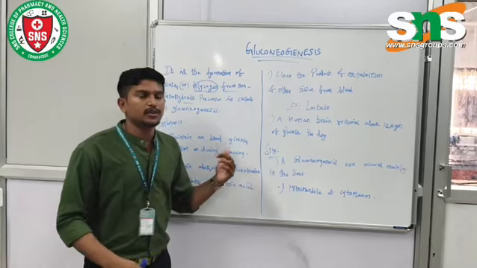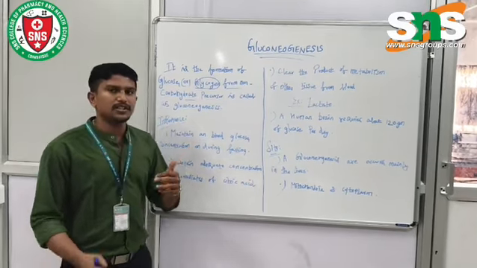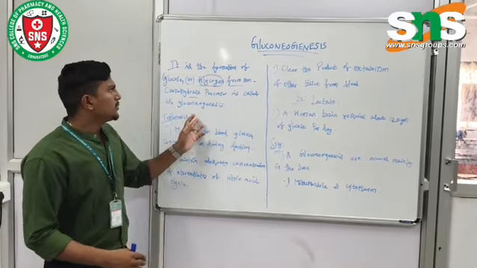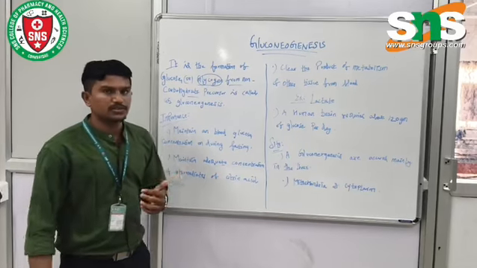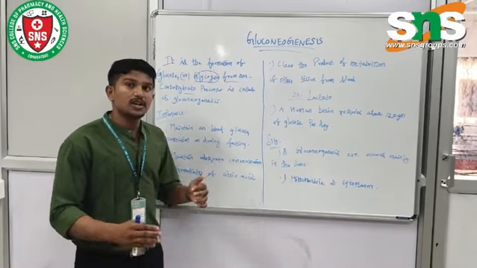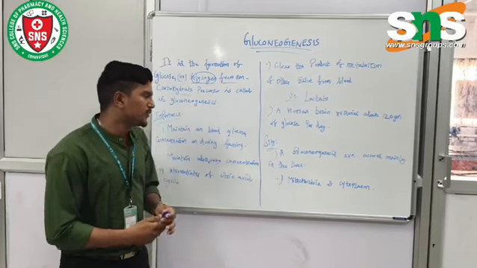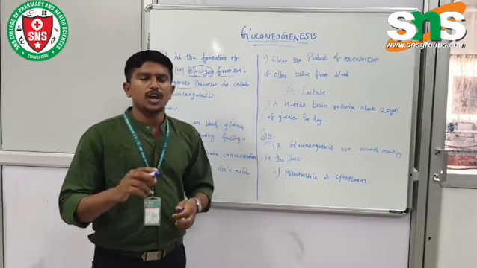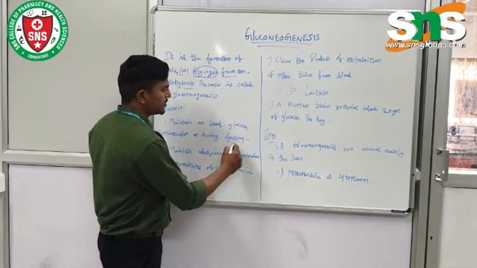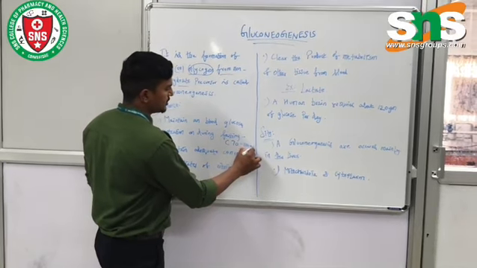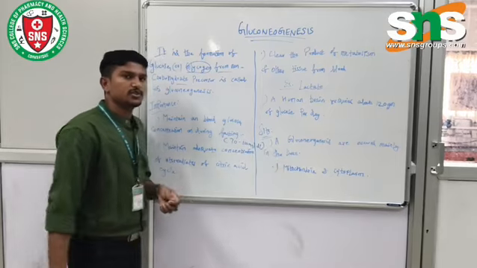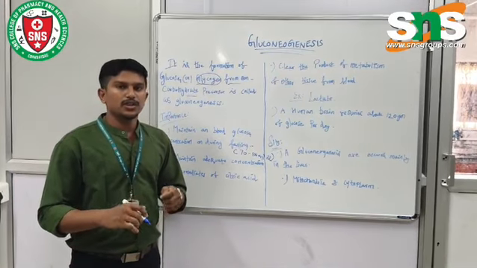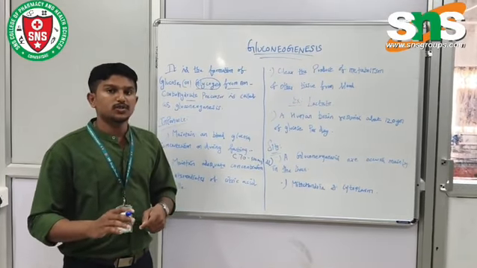Next, we are going to see the importance of gluconeogenesis. First, it maintains blood glucose concentrations during fasting times. The normal fasting range is between 70 and 100 mg per dL. So the first importance is maintaining the blood glucose level during fasting.